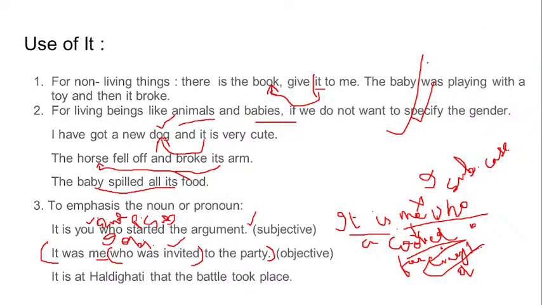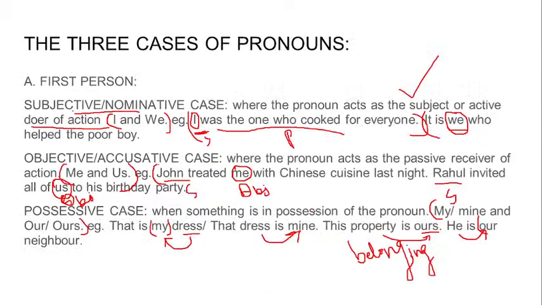These are most of the common examples from pronouns which are asked in all exams. It was me, it was I. This confusion, subjective and objective. For this, you not only have to clear the rules of pronoun, but also know the cases of sentence, which I had discussed in this first person slide. Three cases of pronoun, I'll just quickly repeat. The pronoun which acts as the subject or the active doer of action is the subjective or nominative case. The second is the one where the pronoun acts as the receiver of the action, the passive end.